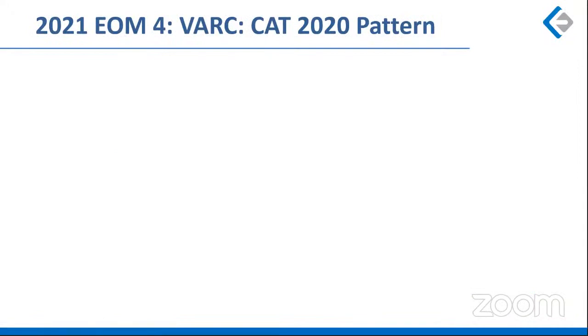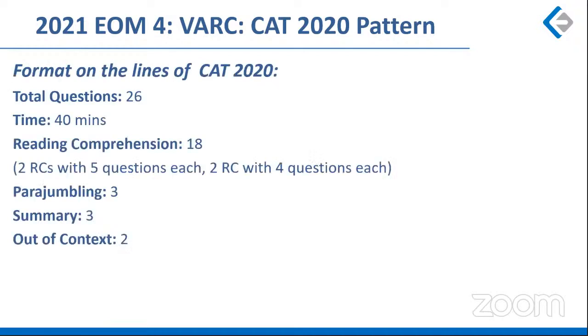Let's take a quick look at the VARC sectional. The pattern was very much on the lines of CAT 2020. We had 26 questions for 40 minutes. There were 4 RCs, 4 passages, 2 of which carried 5 questions, and 2 of the RCs carried 4 questions each. 3 parajumbles, 3 summary questions, and 2 out-of-context questions. You'll find that when we look at an analysis of the various questions and the RCs, this sectional can be marked as a moderate to difficult one.